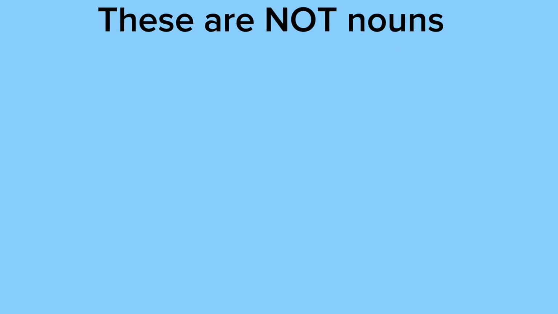So these are not nouns. And I included this slide because I feel like nouns can be confusing sometimes. Like the person part is less confusing, the place part is less confusing, but a thing, I feel like a thing can be anything, so it's kind of confusing sometimes. So that's why I put this slide together. Some people think like, oh, well, anything can be a thing, but no. That's what confused me at first.